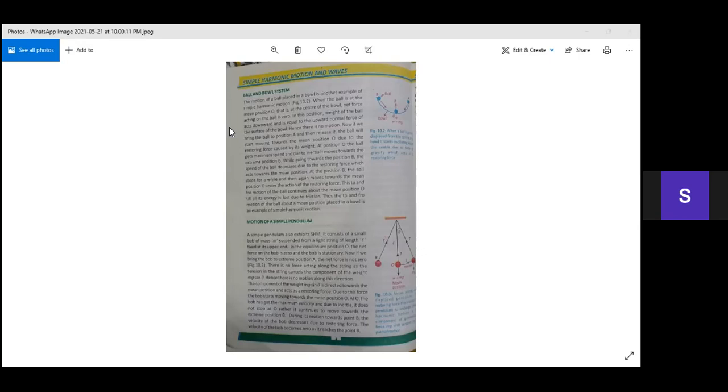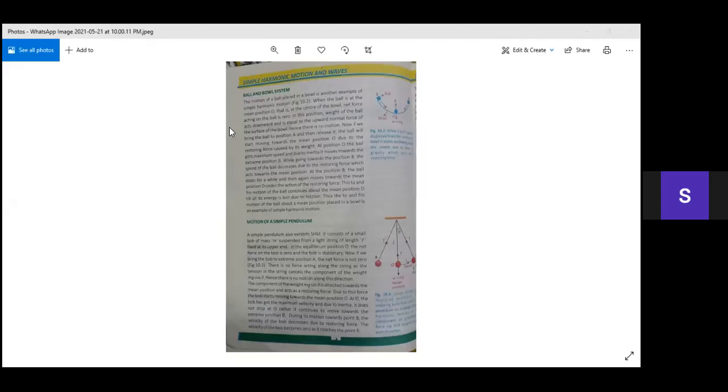Now when the ball is going towards B, its speed decreases because of the restoring force, and we know that a restoring force is acting towards the mean position O. When the ball reaches B, it will stop for a while and then again move towards the position O under the action of restoring force present in it.